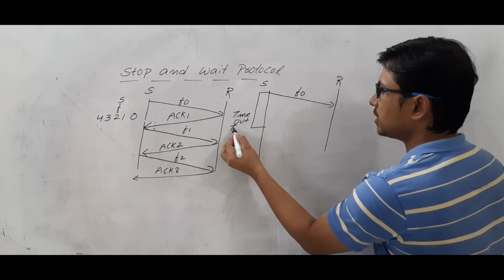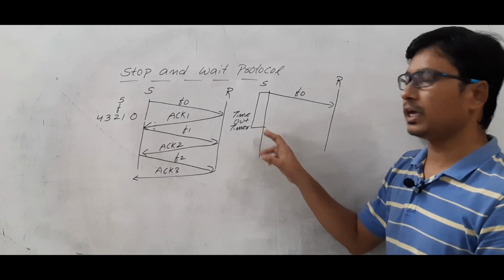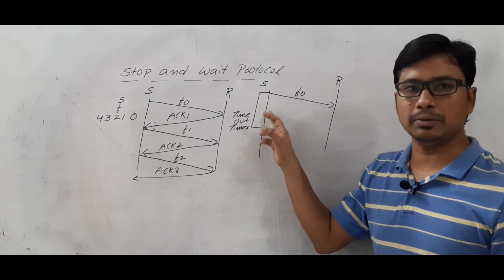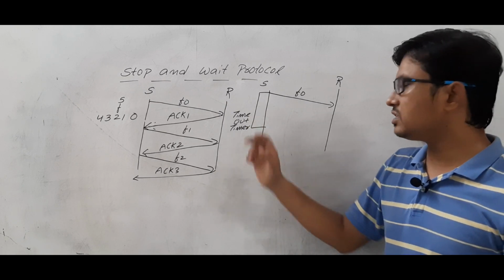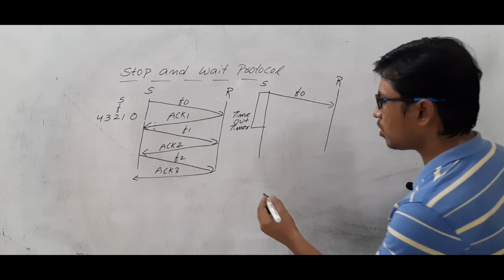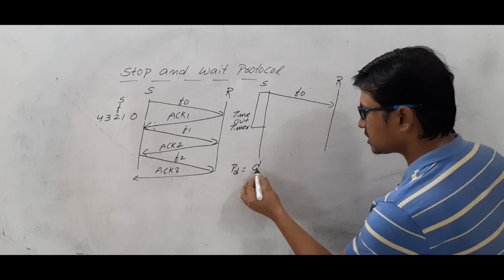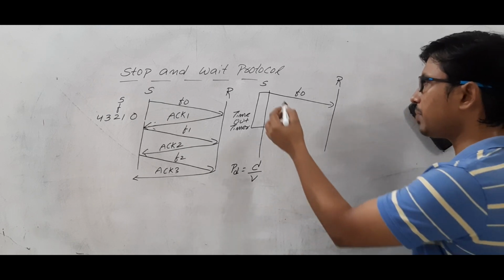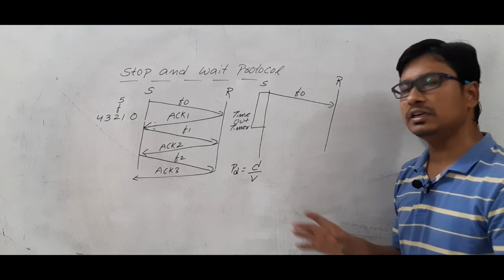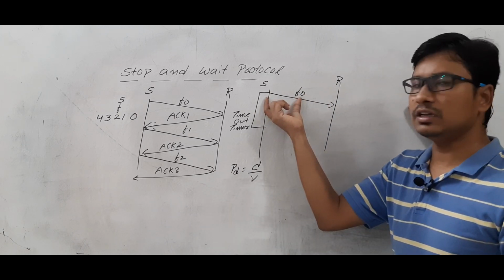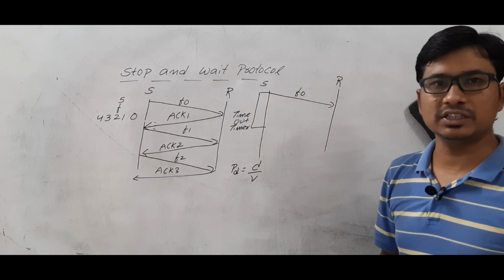Timeout timer. The meaning is that it can wait for the acknowledgement within that time. If the acknowledgement comes within the time, then it will send the next packet. Otherwise, it has to retransmit the packet. What is this timeout timer? As you already know, propagation delay is equal to distance by velocity. To send a packet or a frame from sender to receiver, the time it takes is distance by velocity. What is the distance? The distance between the sender and the receiver, and the velocity is the propagation speed.